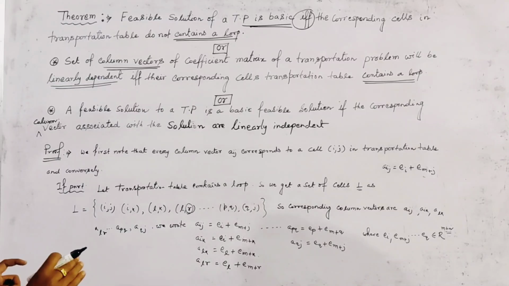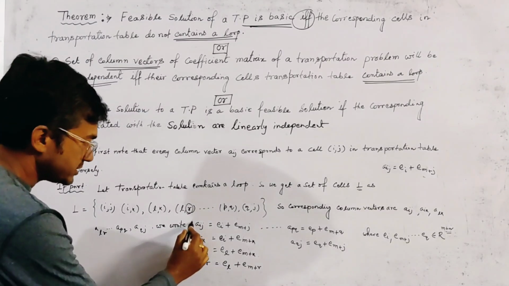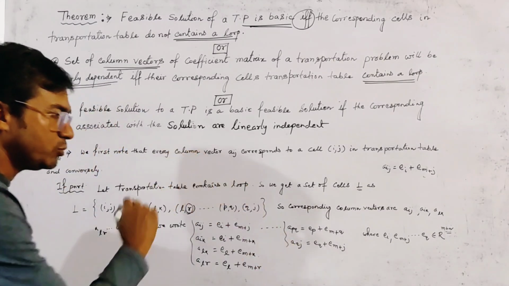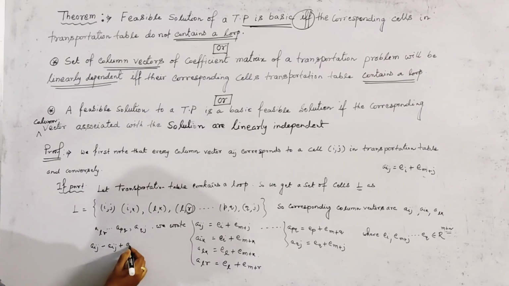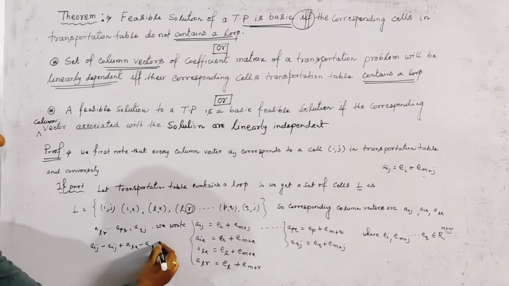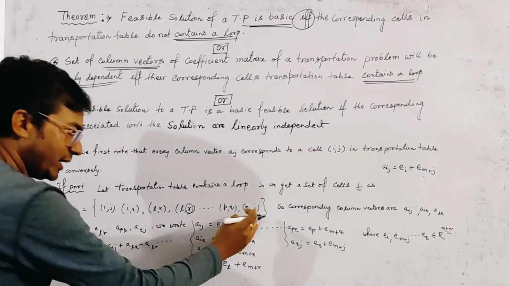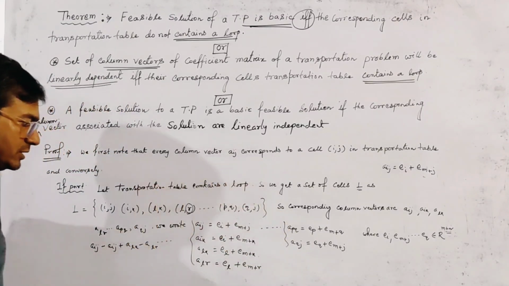Now it is clear from this expression, if we write alternately plus and minus, Aij minus Aik plus Alk minus Alr and so on, and we add all the column vectors here.